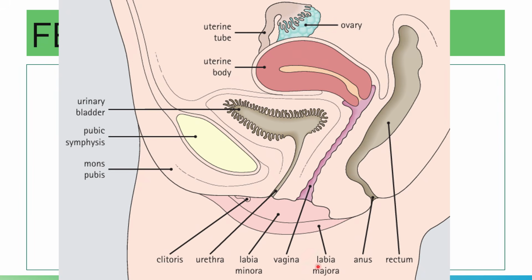You have your labia majora, your labia minora, your urethra, and your clitoris. The mons pubis accordingly still is part of your female reproductive system.